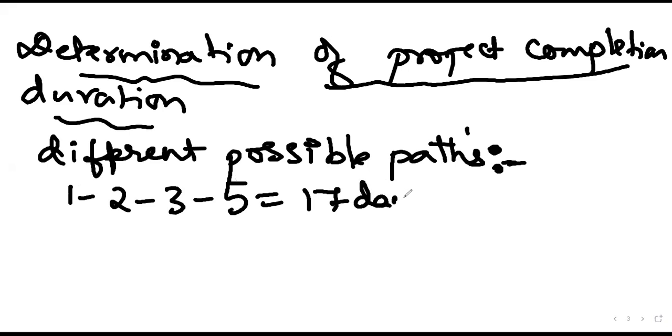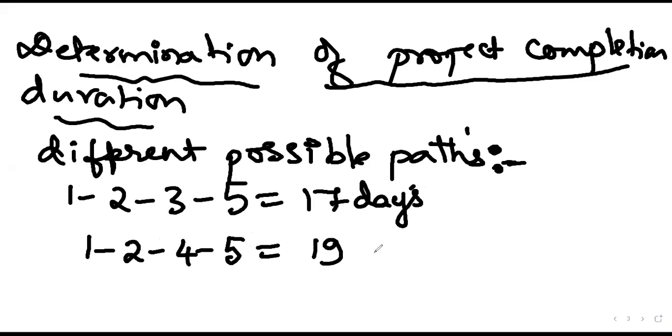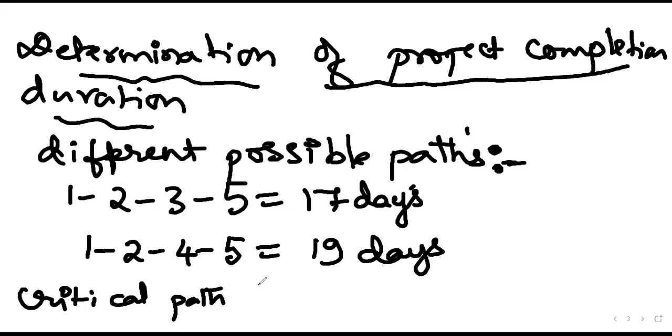Next, 1-2-4-5. 19 days. And the project completion.